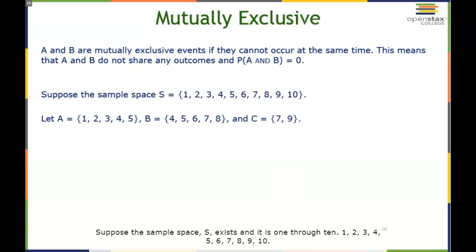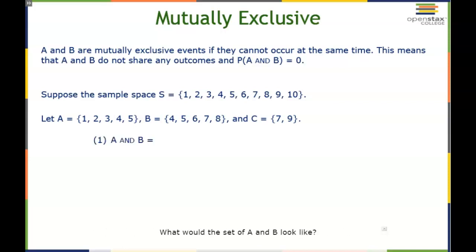Suppose the sample space S exists and it is 1 through 10. 1, 2, 3, 4, 5, 6, 7, 8, 9, 10. Let the event A be 1, 2, 3, 4, 5. Let event B be 4, 5, 6, 7, and 8. And let C be 7 and 9. What would the set of A and B look like? If it's A and B, it means it's everything that they share in common, and therefore the set would be 4, 5.